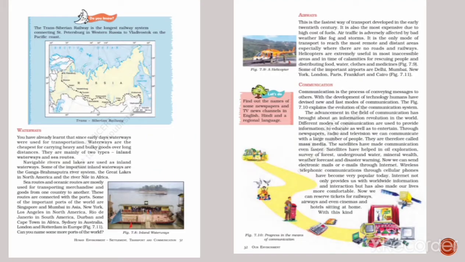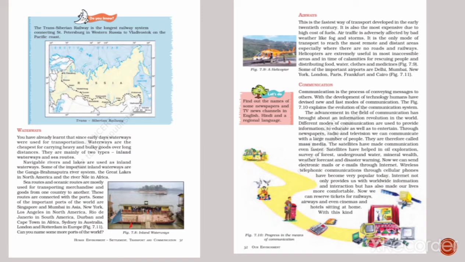Next, waterways. Waterways are the cheapest for carrying heavy and bulky goods over long distances. These are mainly of two types: inland waterways and sea routes. Navigable rivers and lakes are used as inland waterways. Some of the important inland waterways are the Ganga-Brahmaputra river system, the Great Lakes in North America, and the River Nile in Africa.